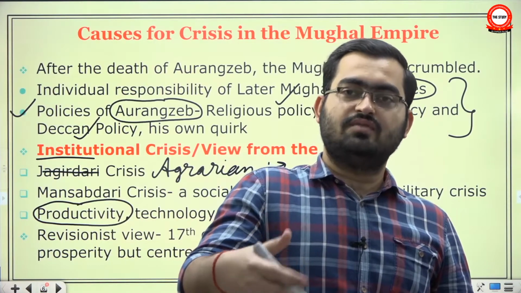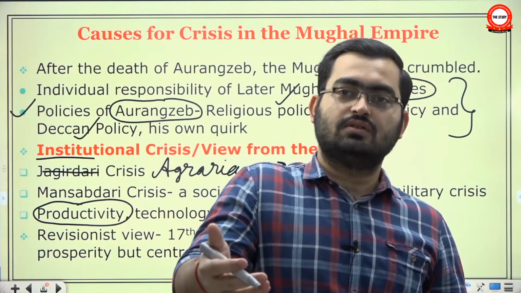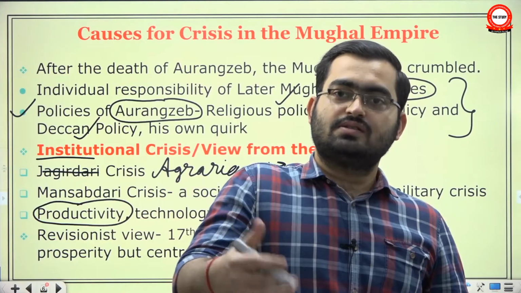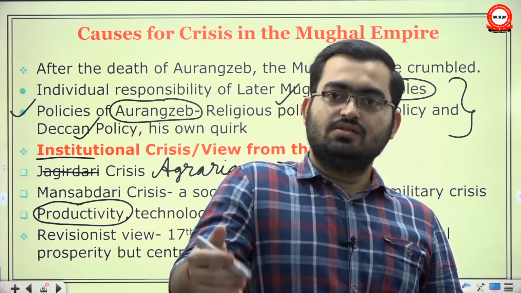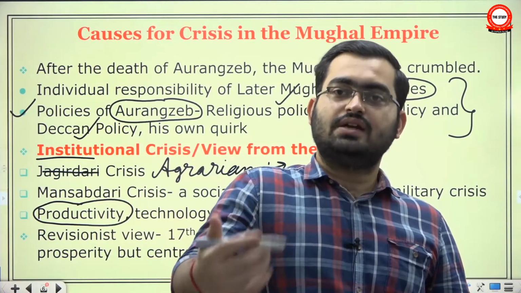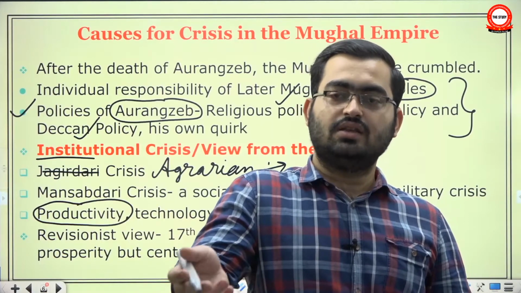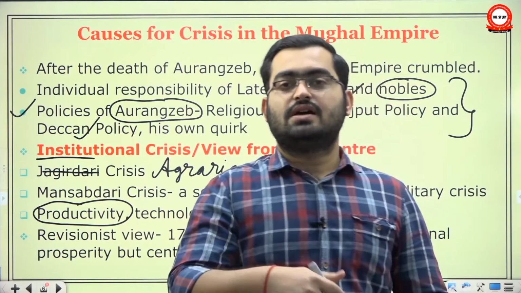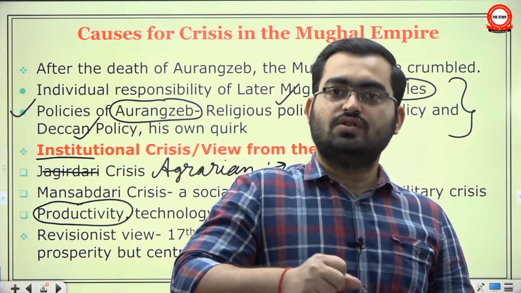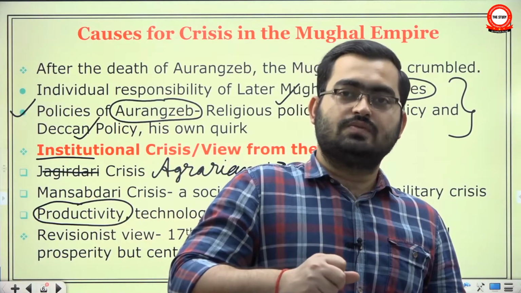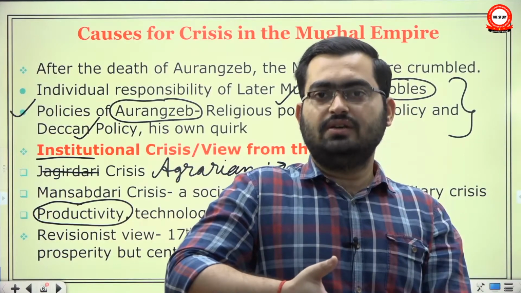Historians like Irfan Habib point out that in some areas of the country, the taxation was as high as three-fourths. Also, some sources, especially the European travelers, highlight that the Mansabdar had no incentive to invest in productivity, because he knew that his Jagir could be taken away from him any time. And since Jagirs were so scarce, they didn't know when they would get the next Jagir. So their entire focus was on extracting as much revenue as possible. So there was no rise in productivity.